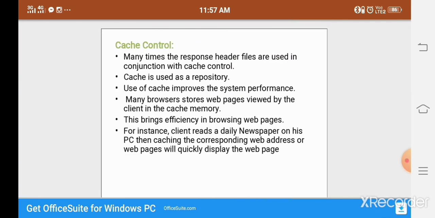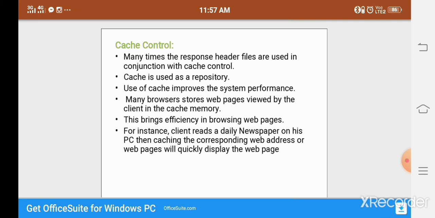The next one is cache control. When HTTP cannot store the cache in a user-friendly way, we use cache control. Cache is temporary memory storing temporary data from the web server.